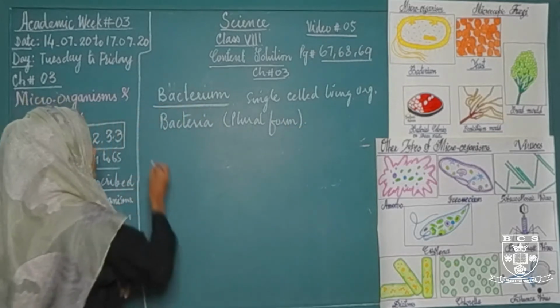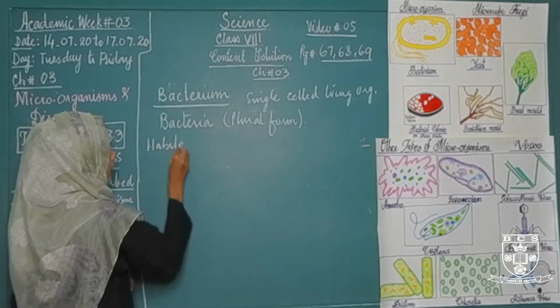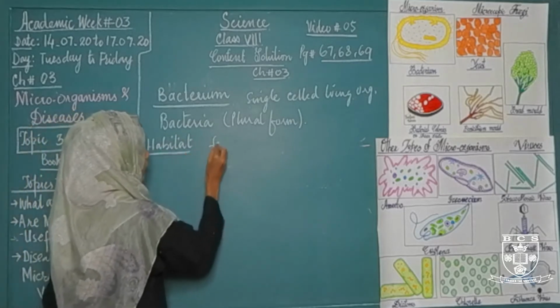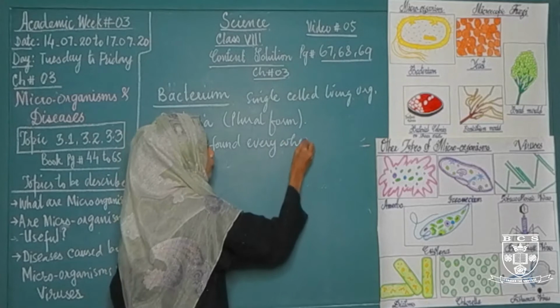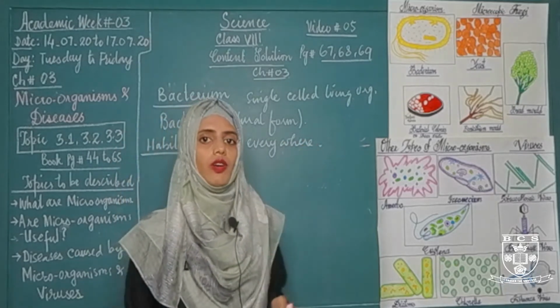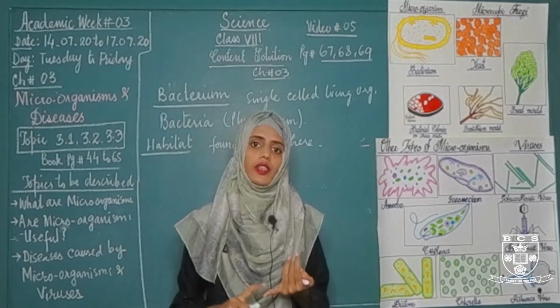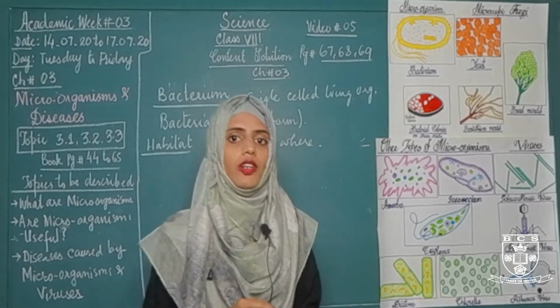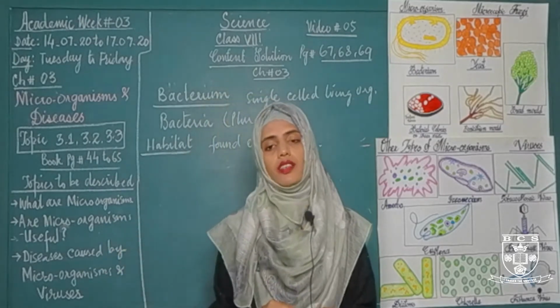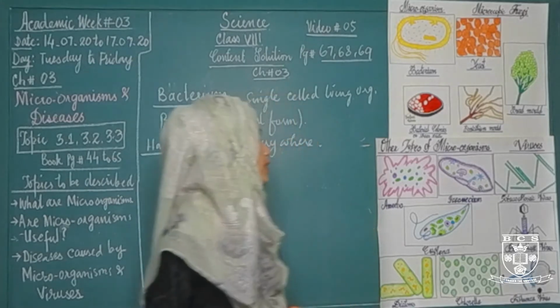Where are they found? Its habitat is found everywhere. Bacteria are present everywhere on the earth, either in the air, on the table, or even on your skin. On your skin, every time a bacteria is present, that's called Bacillus subtilis bacteria.